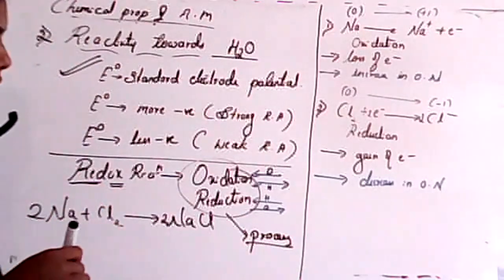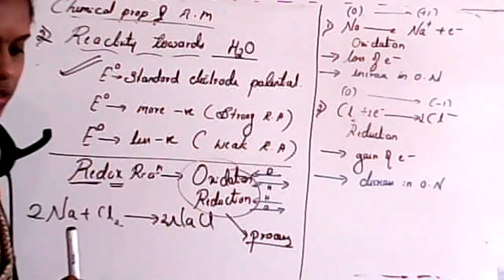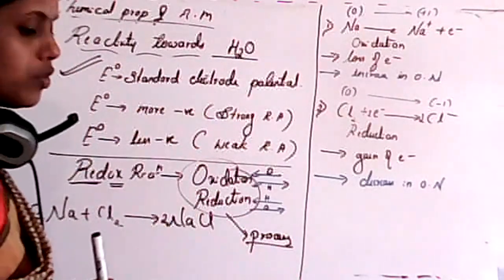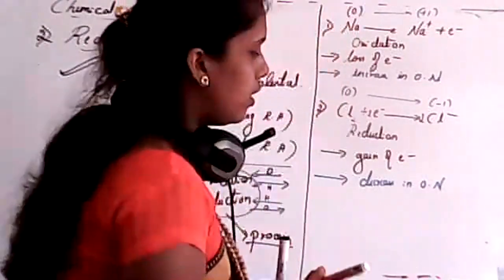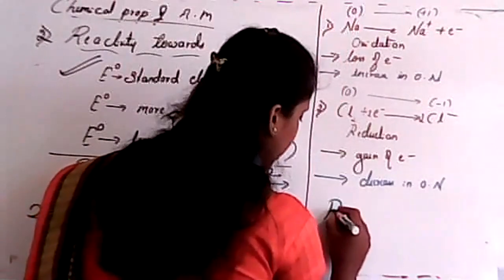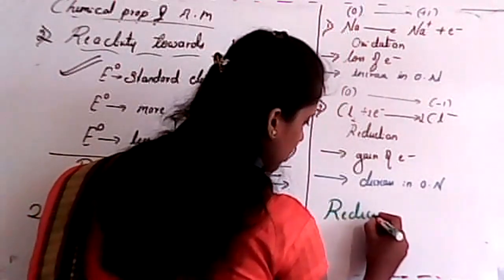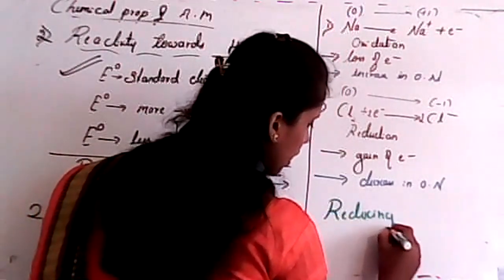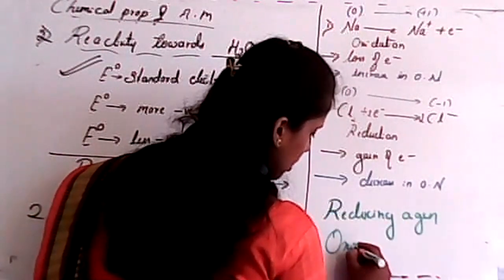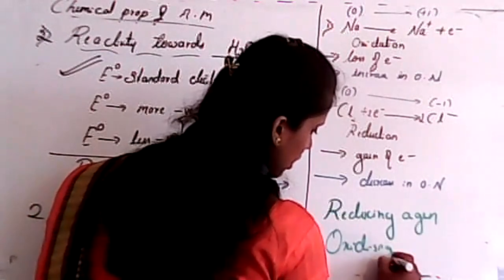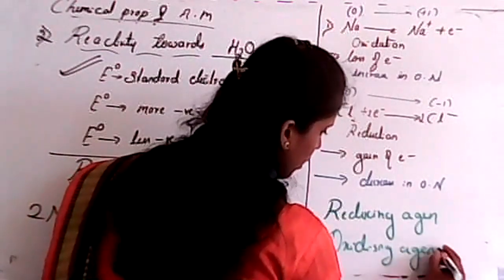Clear? So now I'll introduce two different words. One is reducing agent. Another one is oxidizing agent. So these are new words, okay?